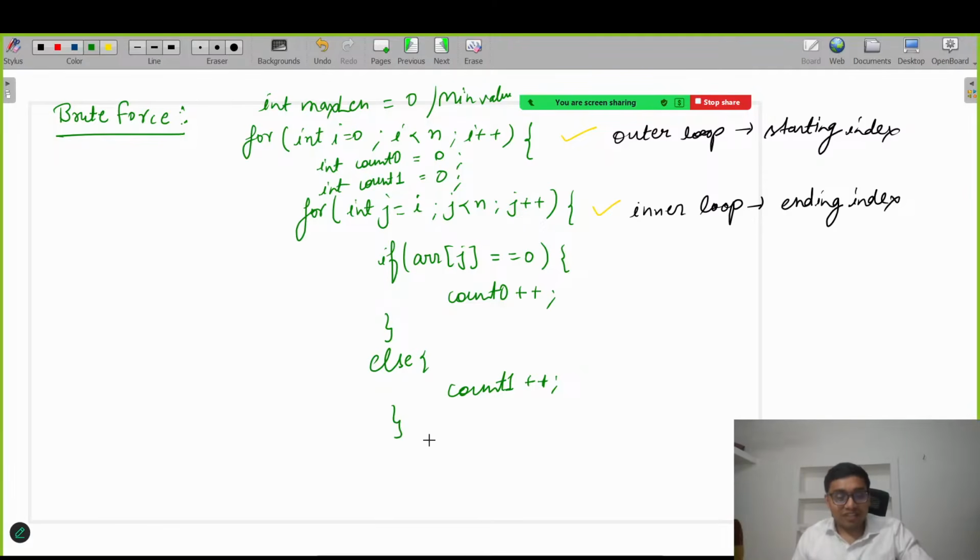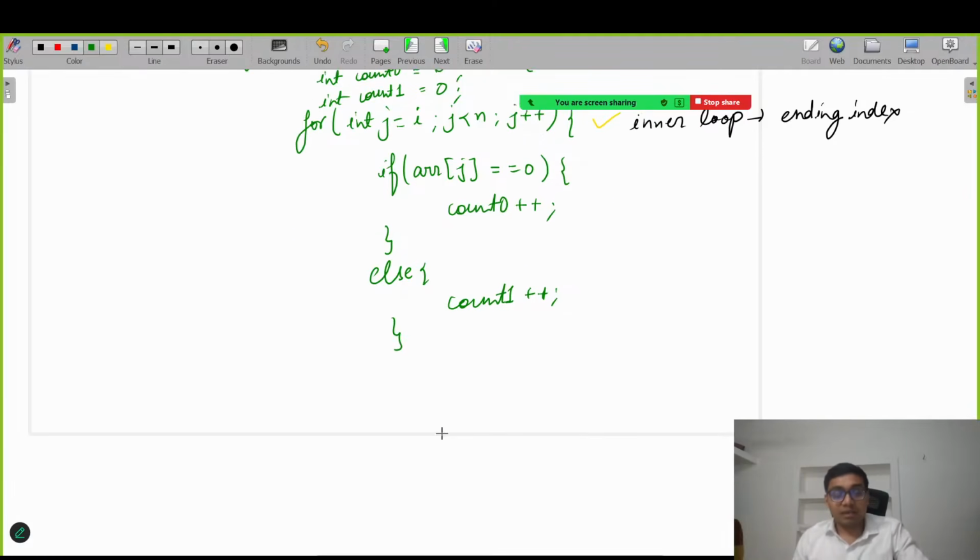But immediately after counting the number of zeros and the number of ones in that particular subarray, we will check whether both are equal or not. If equal, it means we satisfy the condition, that is, the number of zeros and ones should be equal. So here we will check using an if condition: is count zeros equal to count 1?